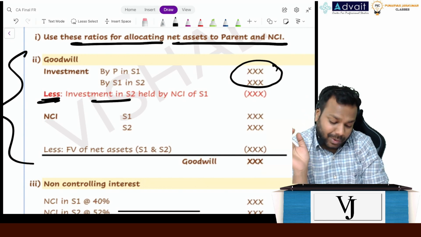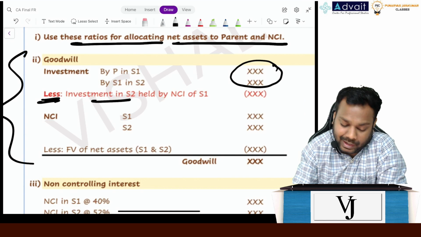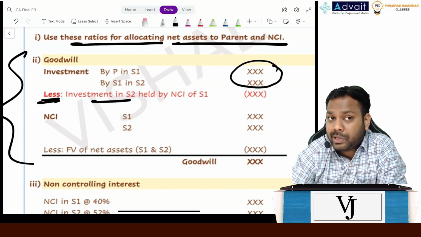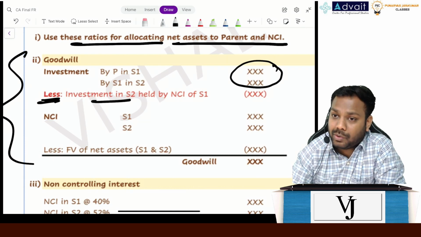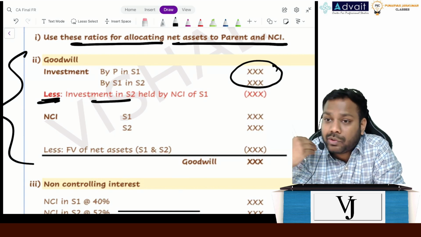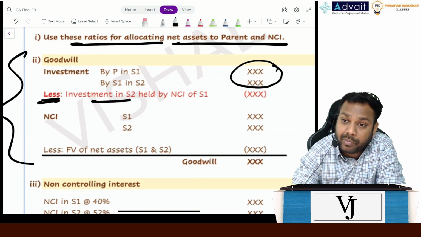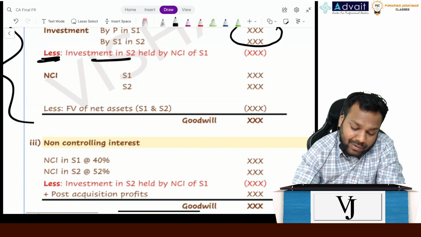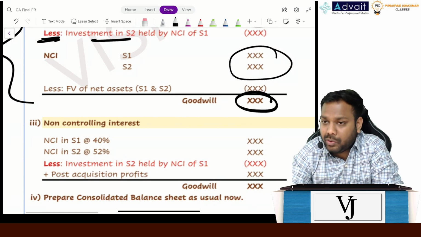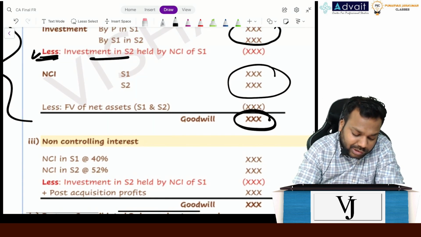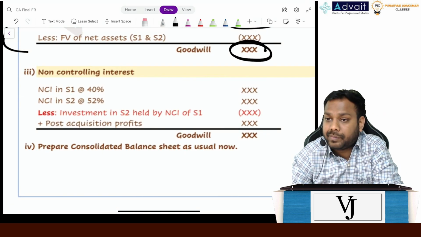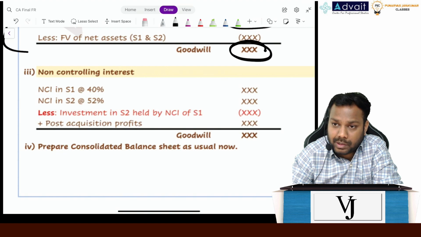Understanding this point? Because there will be investment. See, in S2, who has done the investment? S1. Do I have the ownership of 100% of S1? No, 60% only. So 40% of the investment done by S1 in S2 is not belonging to me. So I have to remove that from here. Okay. Now again, I will add NCI fully, adjust net assets fully, and the amount which comes will be goodwill. Now, if I am doing the adjustment here, there will be a corresponding second leg of the adjustment also, which is again done in NCI. Okay, done? Clear here till here?